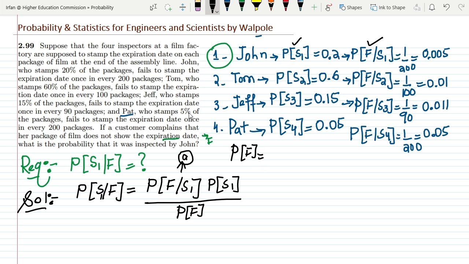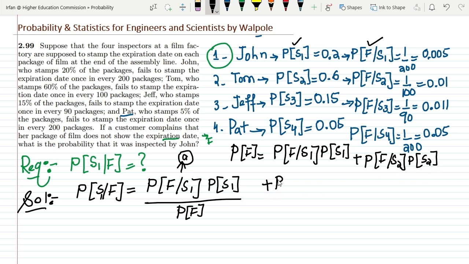So therefore it would be the probability of the failure given that stamping has been done by inspector number 1, multiplied by the probability of stamping by inspector 1. Similarly, the probability of the failure given that stamping has been done by inspector number 2, multiplied by the probability of stamping by inspector 2.